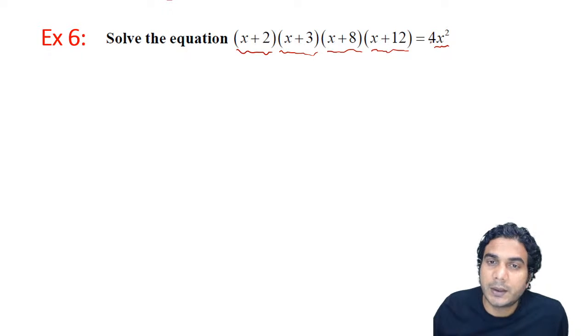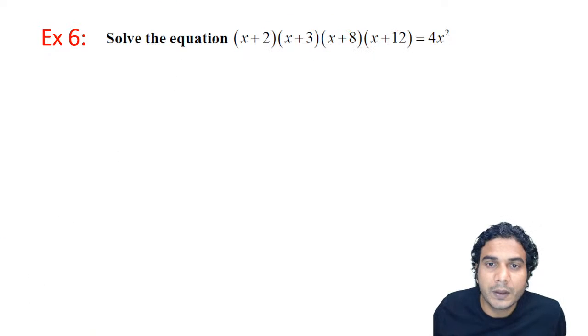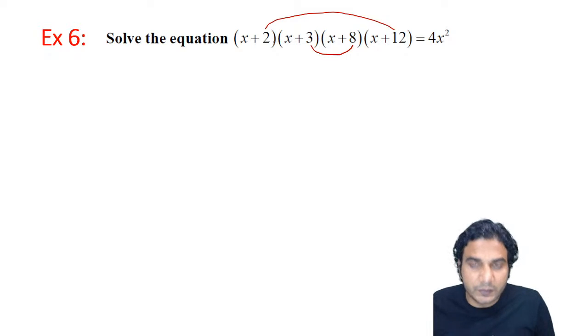So when it is of third type, then just try to figure out two numbers whose product is equal to the remaining two numbers. So if I take 2 into 3, it is 6, but 8 into 12 is much more than that 6, right? Then you can try first and third. So it is 16 and 3 and 12. No, this also won't work. Then let us try first and fourth, the least and the biggest number, all right? And the numbers in between, 3 and 8. So 2 into 12 is 24 and 3 into 8 is also 24. Okay, so this is going to work.